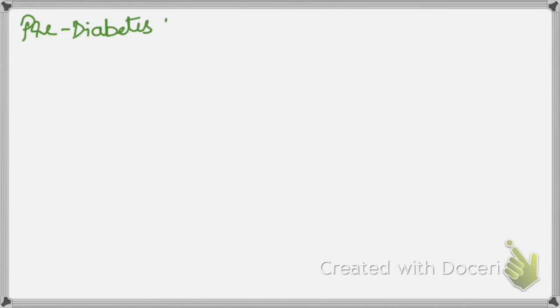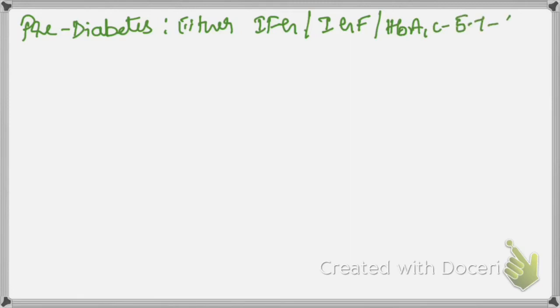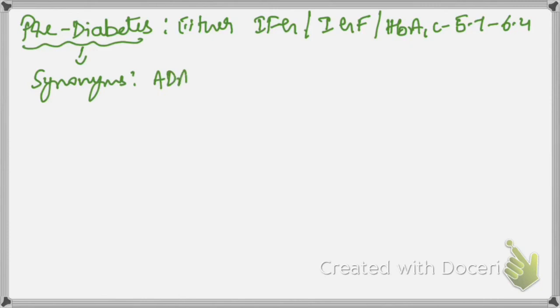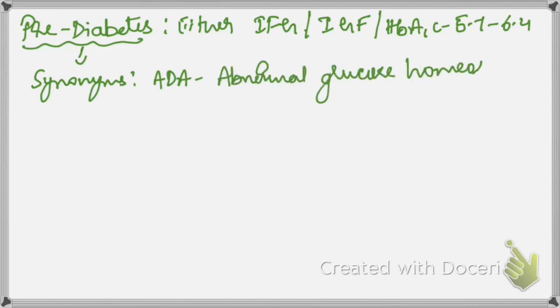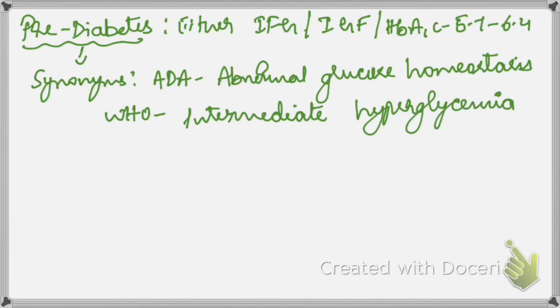So let's know about pre-diabetes. Pre-diabetes means either impaired fasting glucose or impaired glucose tolerance, or HbA1c between 5.7 to 6.4. What are the synonyms for pre-diabetes? What are the other terms that we can use for pre-diabetes? According to ADA, it is also called abnormal glucose homeostasis. And according to WHO, it is also called intermediate hyperglycemia. These are the synonymous terms that can be used for pre-diabetes.